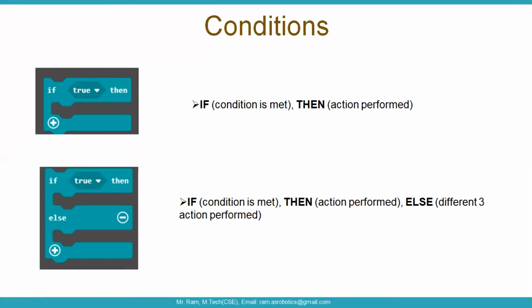Suppose you are using an if-else block, then what happens? Either of two things. There is no condition at else. Only if the condition is true, it will perform the blocks you are writing in the if, or else it will directly perform the blocks you are writing in the else block.